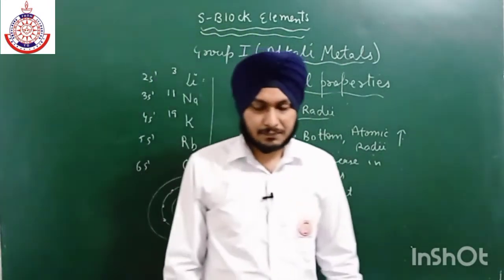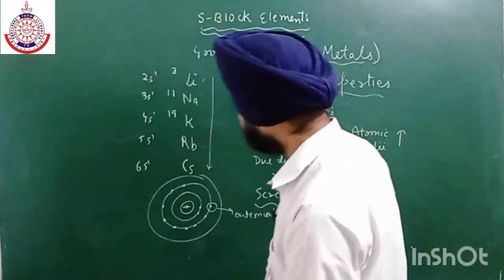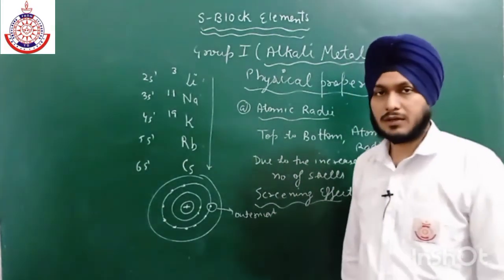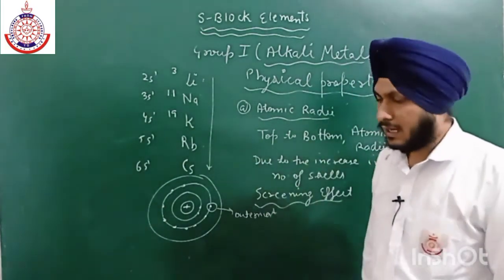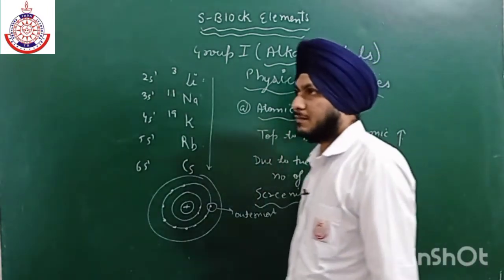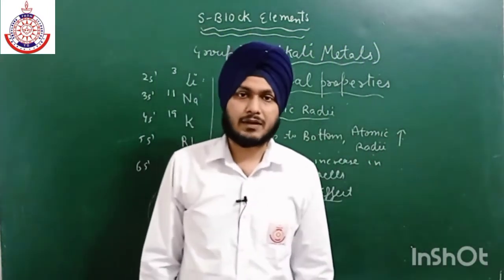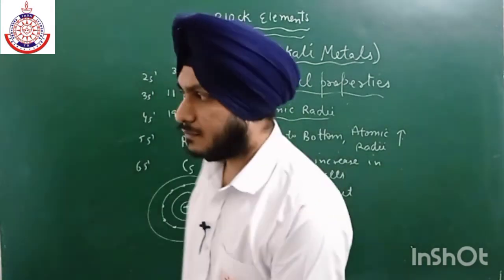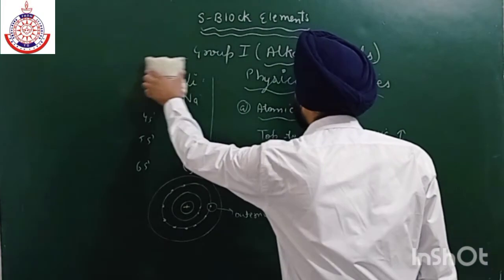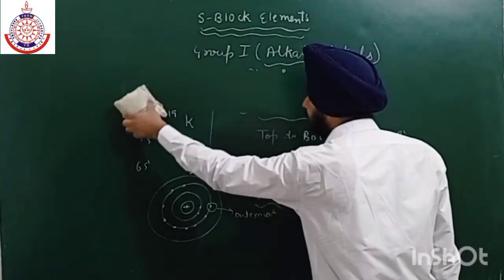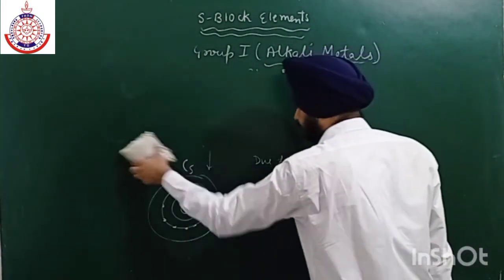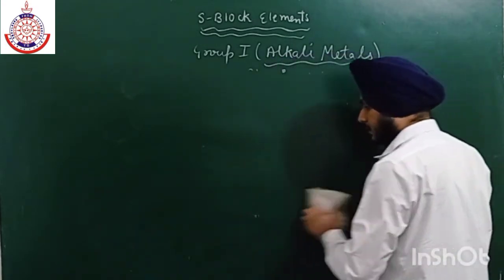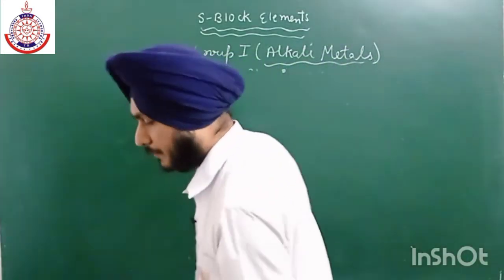The second property is their ionic radii. Ionic radii are also similar to the atomic radii. As we go from top to bottom, the ionic radii will also increase. And in the periodic table, they have the largest ionic radii. One more thing is why they have the largest ionic radii: as the charge on the cation increases, the radius will decrease, and we all know that they are monovalent.